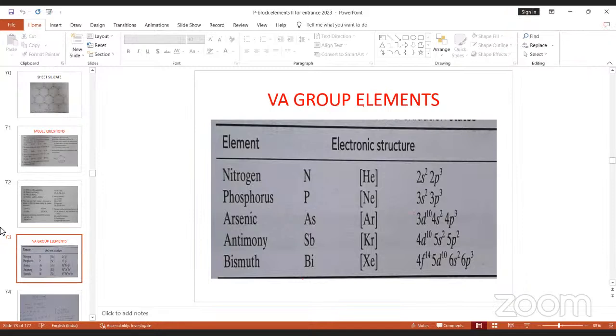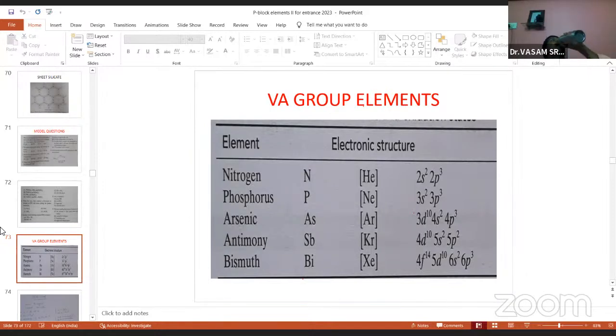Shall I continue or shall I stop here? Continue, sir. చెప్దామా, 5th group continue చేద్దామా?